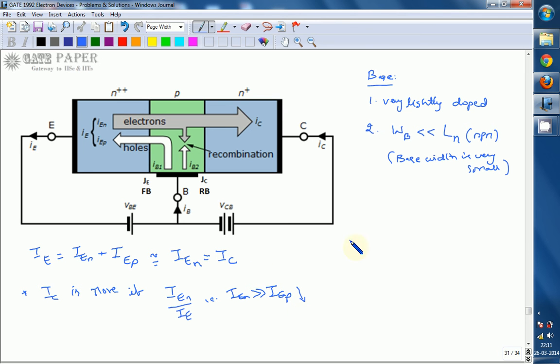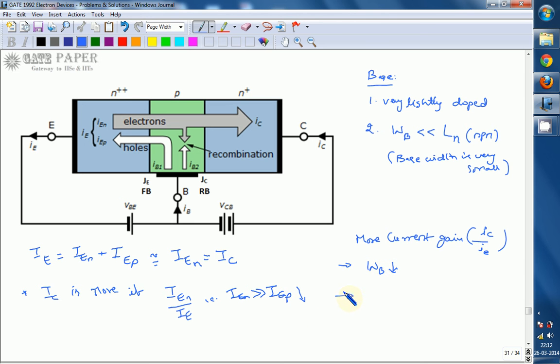So we can get more current gain, more current gain, that is IC by IE. First, if you decrease the base width, if WB gets reduced.